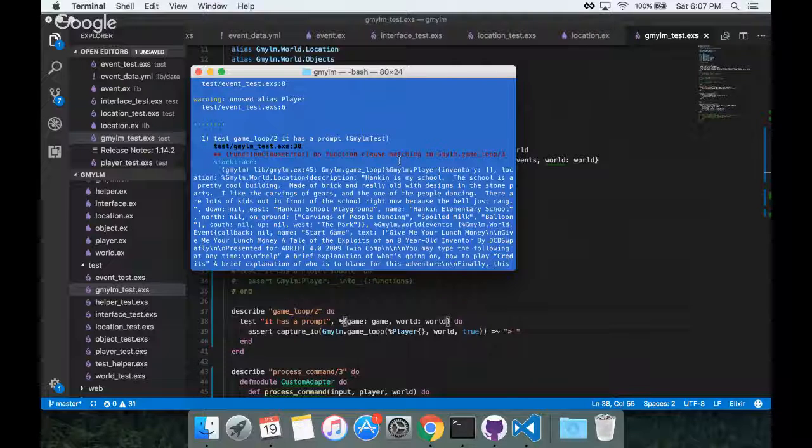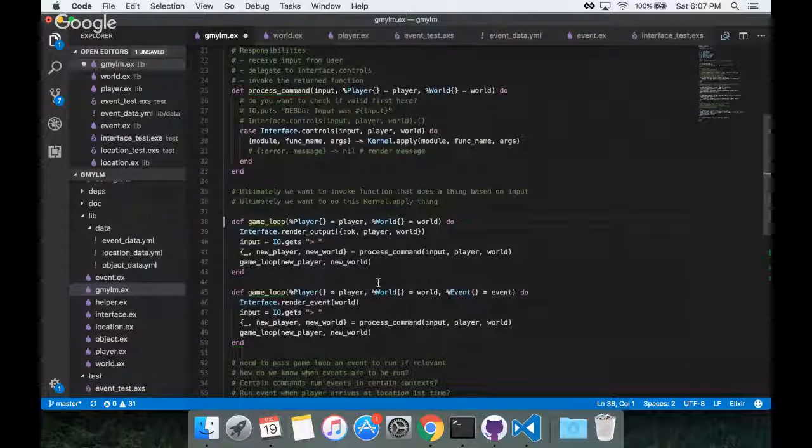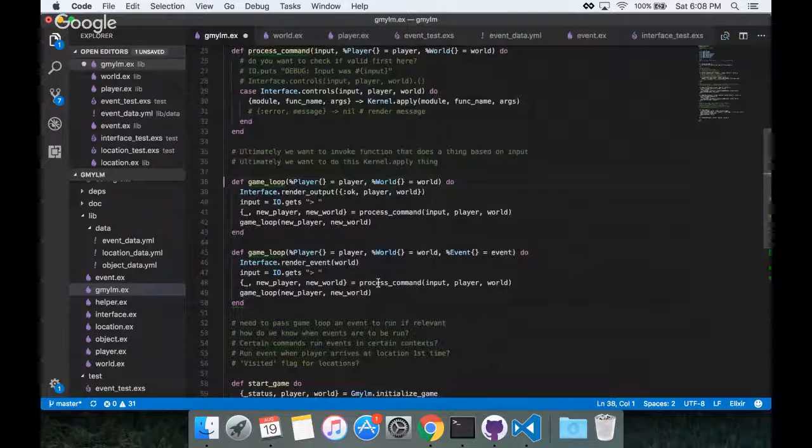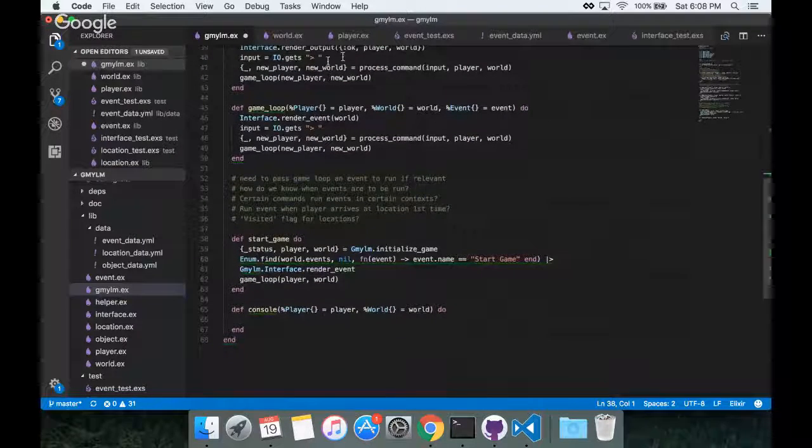So there's no game loop that takes in a player, a world, and true. I guess that must be true. No, there's a game loop that takes in a player and a world, and there's a game loop that takes in a player, a world, and an event. I don't know what that implementation was.